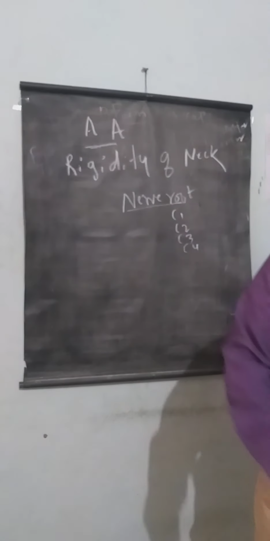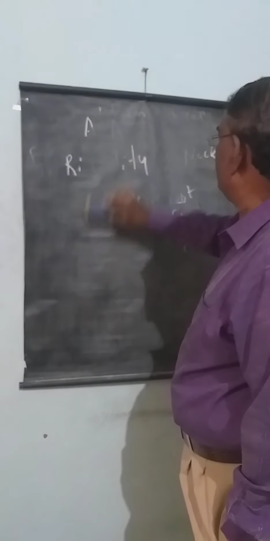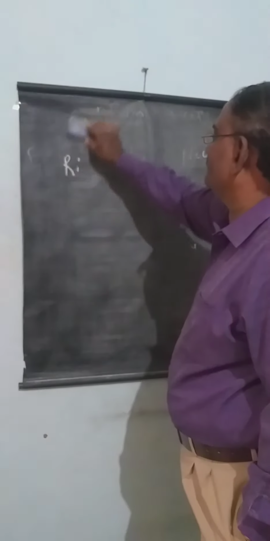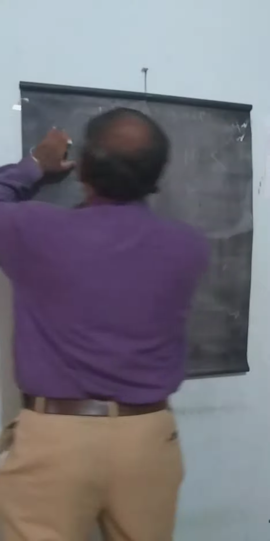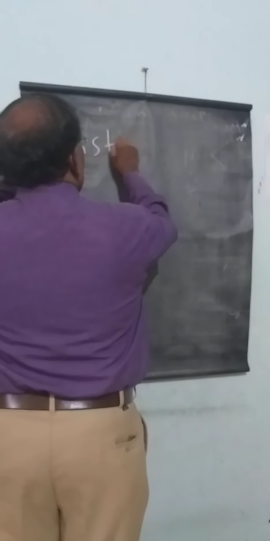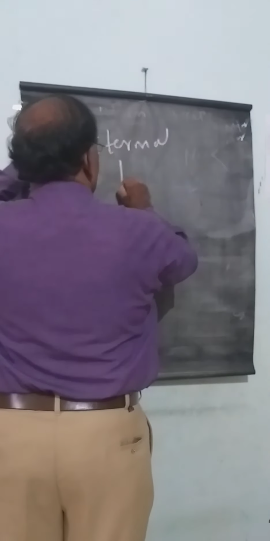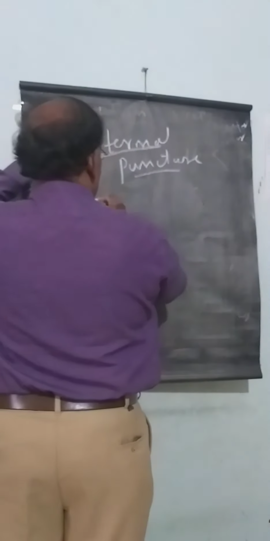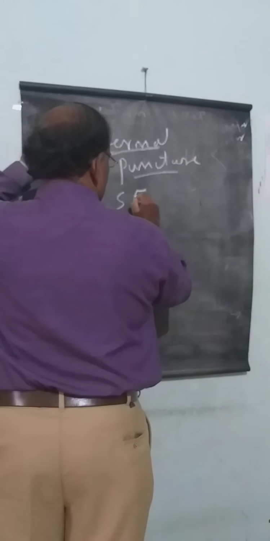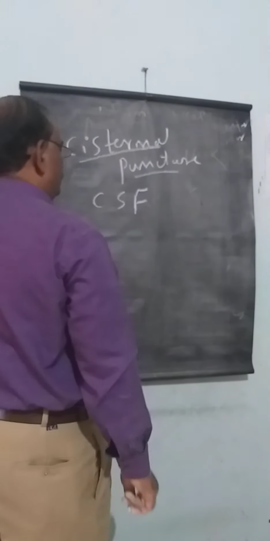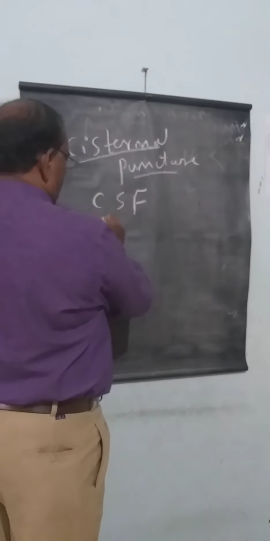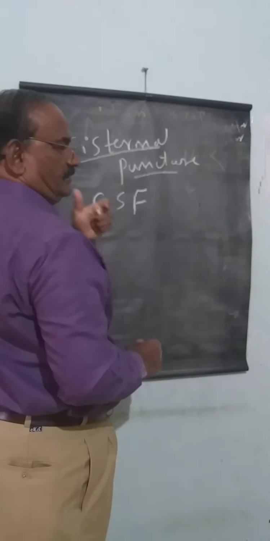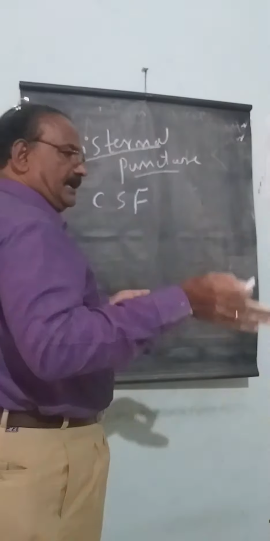Now, cisternal puncture. Cisternal puncture is done when lumbar puncture fails, to drain the CSF, cerebrospinal fluid. The patient is asked to sit in an erect posture or made to lie laterally.